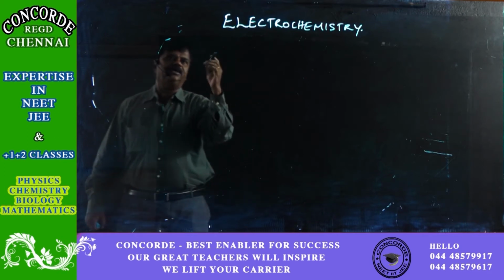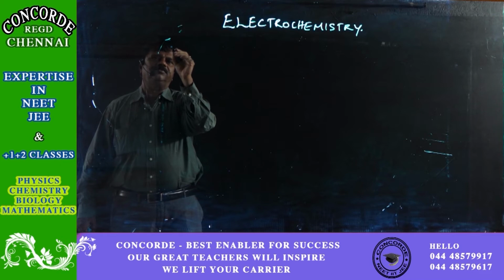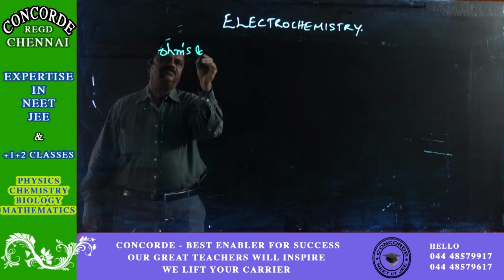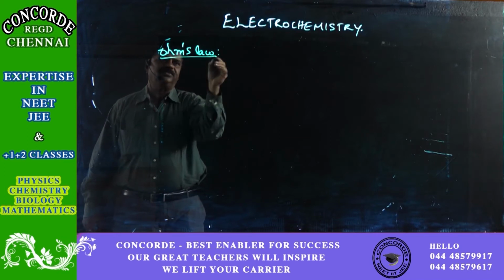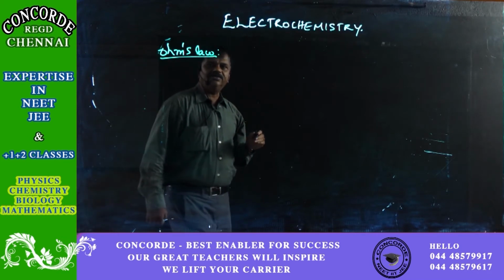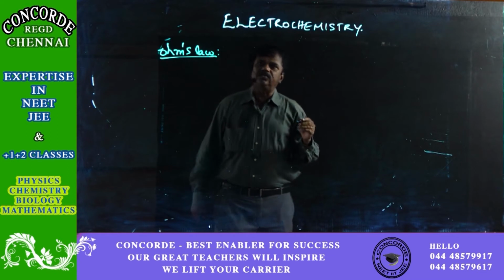Whenever we say electrochemistry, we can also reflect on some of the things which you would have studied in your earlier classes. The first and foremost thing is Ohm's law. What is Ohm's law?